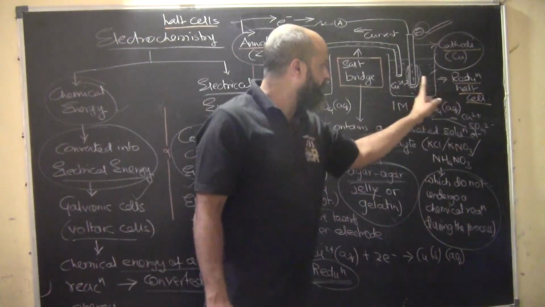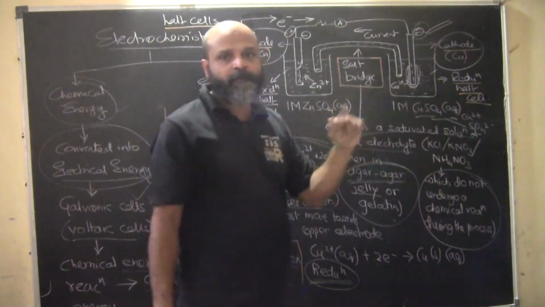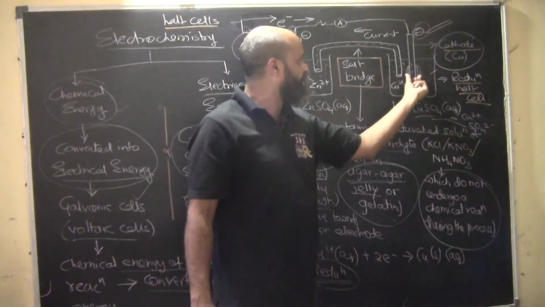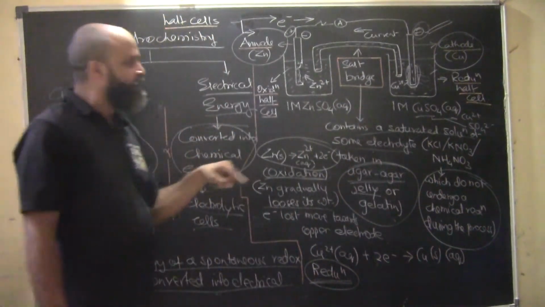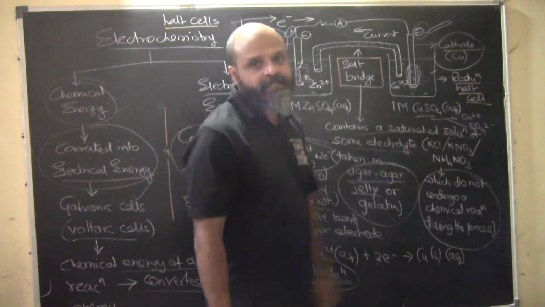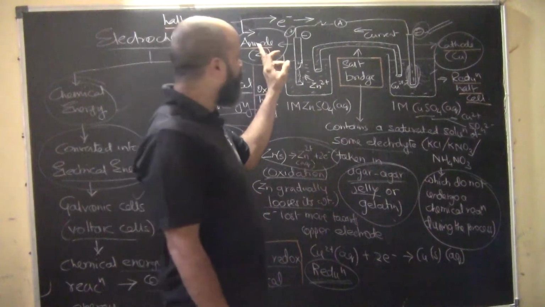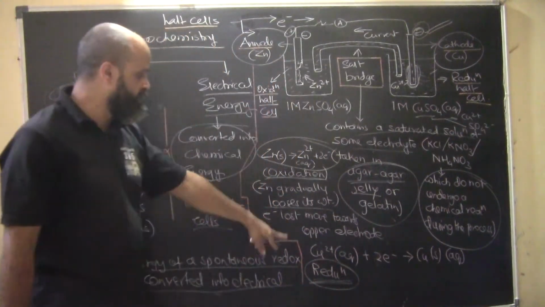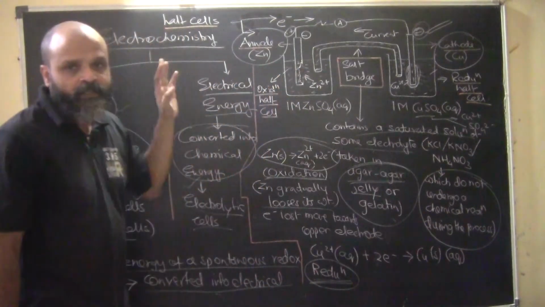Because copper ions from aqueous copper sulfate solution are gaining these electrons and becoming neutral, because of which the weight of the copper electrode is constantly increasing, because neutral copper metal is getting deposited at this electrode. So this is the site of reduction, hence it will be acting as the cathode, and this will be the site of oxidation because it is losing electrons.